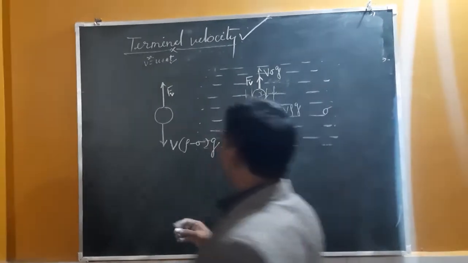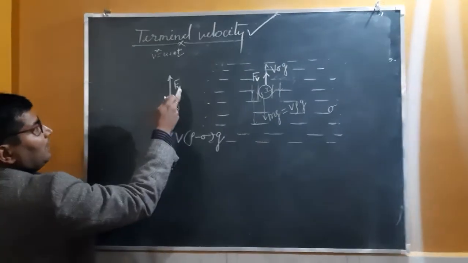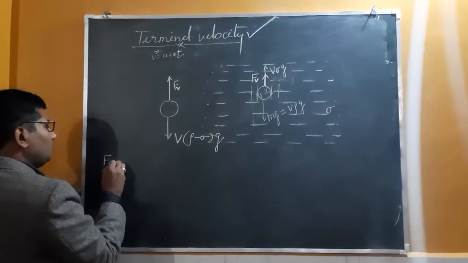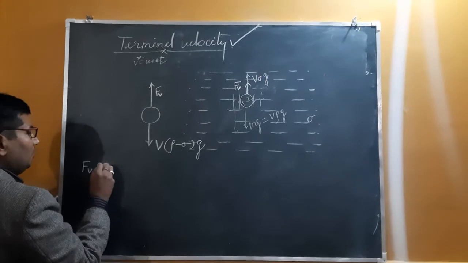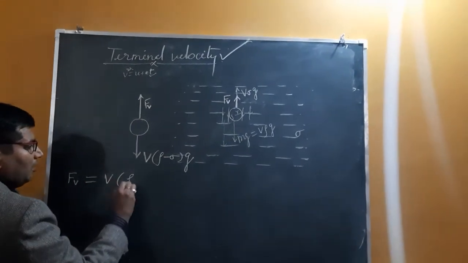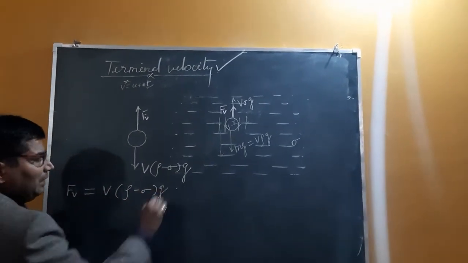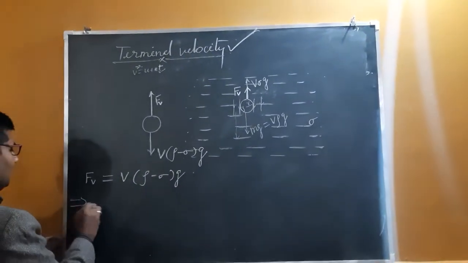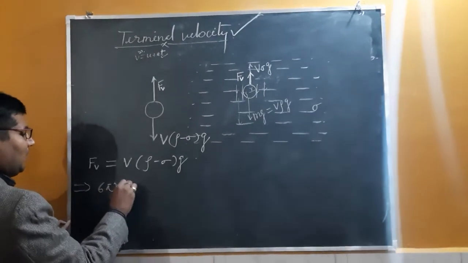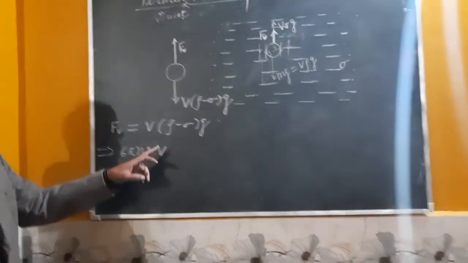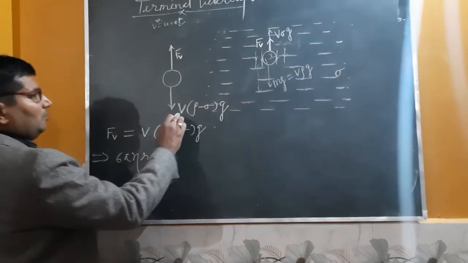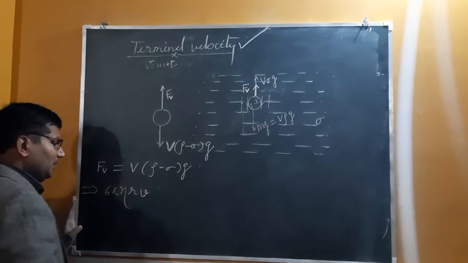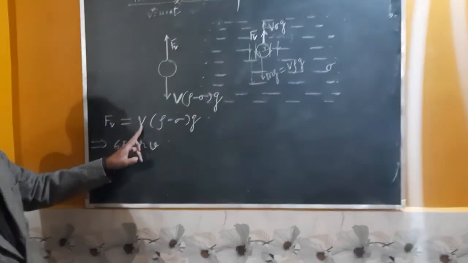Now, at the moment of terminal velocity, the net force on the ball should be equal to 0. And if the net force on the ball is equal to 0, means Fv is equal to V into rho minus sigma whole multiplied by g. And this force is actually 6 pi eta r v by Stokes law. Here v is the terminal velocity. Don't confuse this v and this v. This one is the terminal velocity and this is volume.